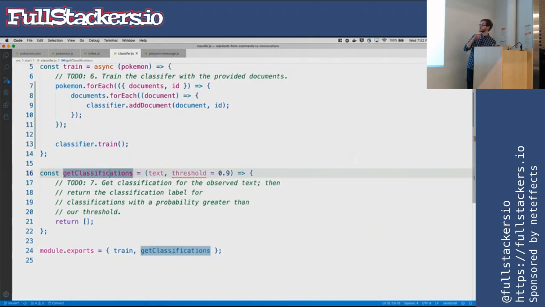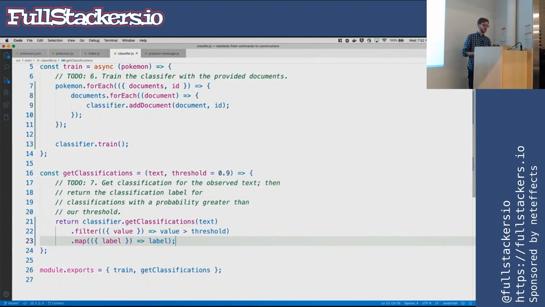And then there's one other method in here, which is the fanciness about this. So we trained our classifier, but it doesn't do anything. How do we get stuff out of it? We talked about probability. So how do we get that probability out? That's called a getClassifications method. I named it getClassifications because the actual method's called getClassifications, so I wanted to keep the naming the same. This is going to take in text, which is going to be the actual message sent in Slack, and then a threshold. We're going to default it to 90%, but we can play with that to see what happens.